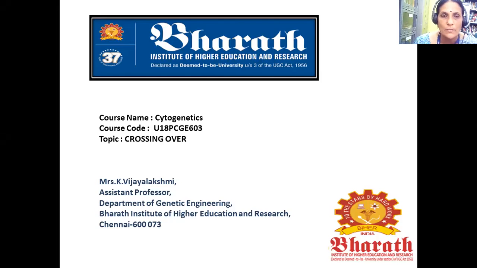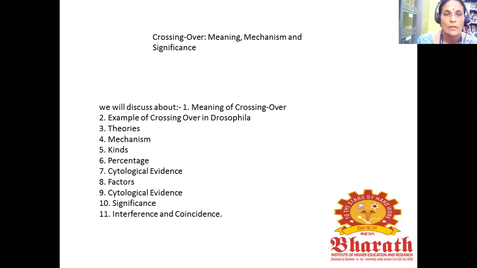I handle the course Cytogenetics. The course code is U18PCGE603. The topic is crossing over. In this class, we see about crossing over: meaning, mechanism, and significance.